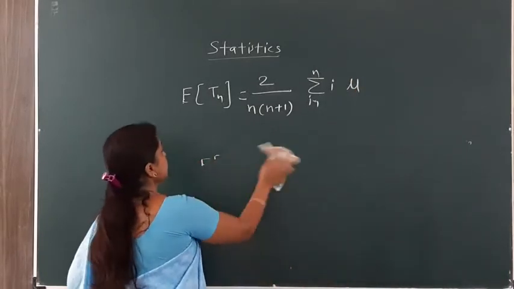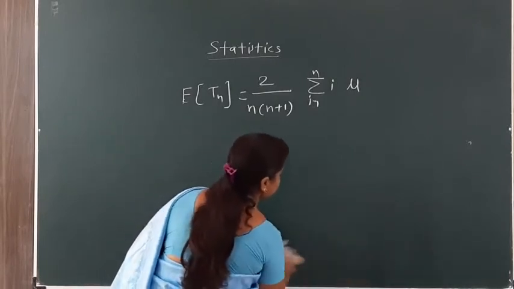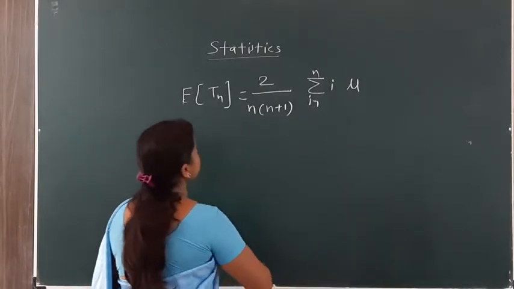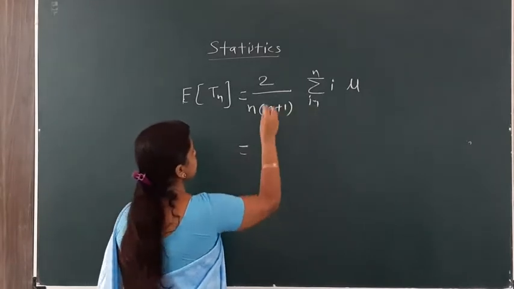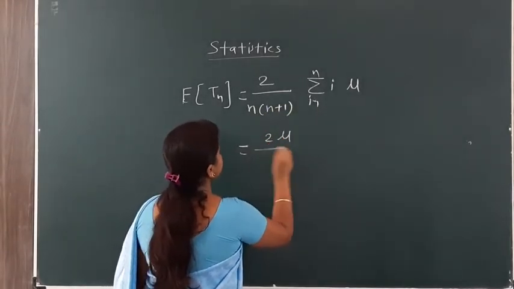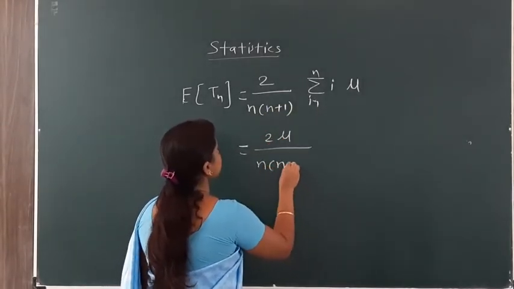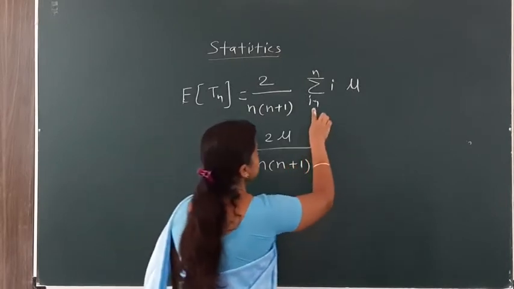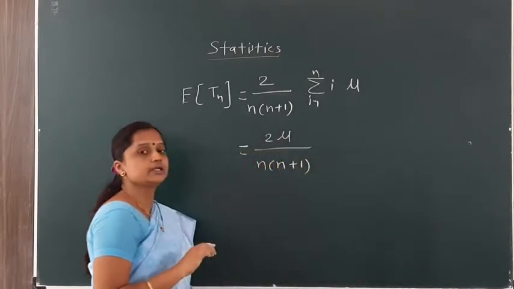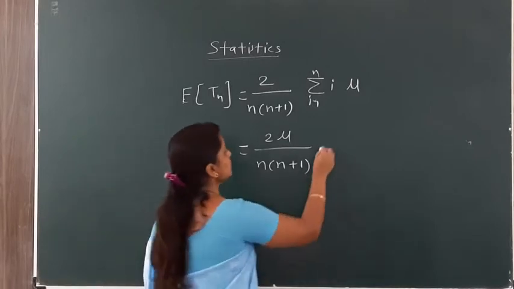They have given a sample from a population with mean mu, so mu is a constant. Taking it outside, we get 2 mu divided by n into bracket n plus 1, times the summation of i. All of you know that this is 1 plus 2 plus 3 plus and so on up to n.